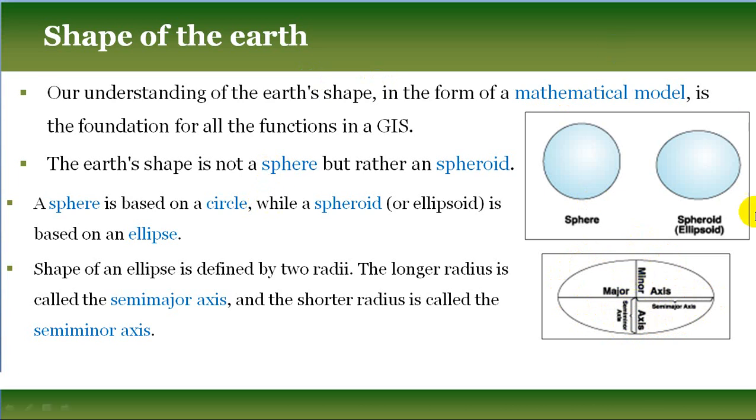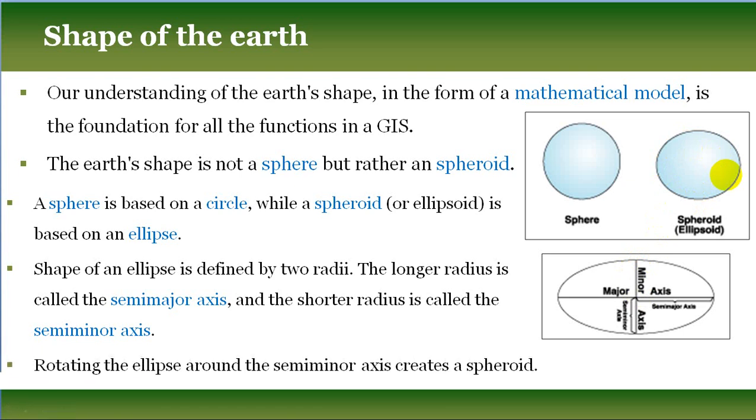Now if you rotate this ellipse about the semi-minor axis, you will get the spheroidal shape. In this way we represent it. So although the earth can be better represented using a spheroid,